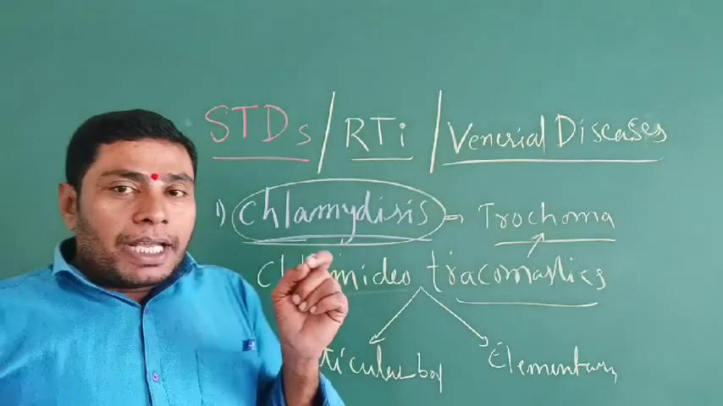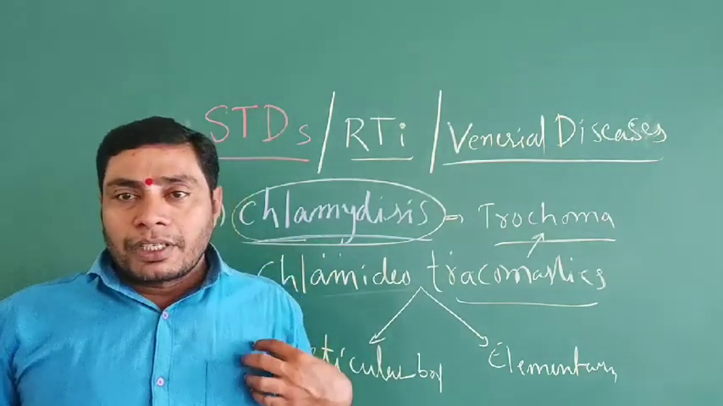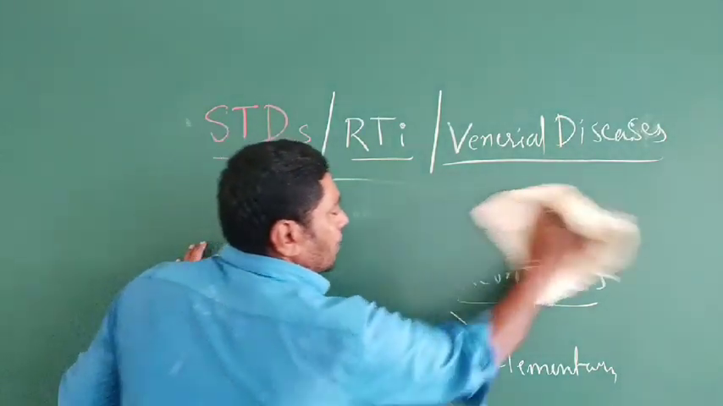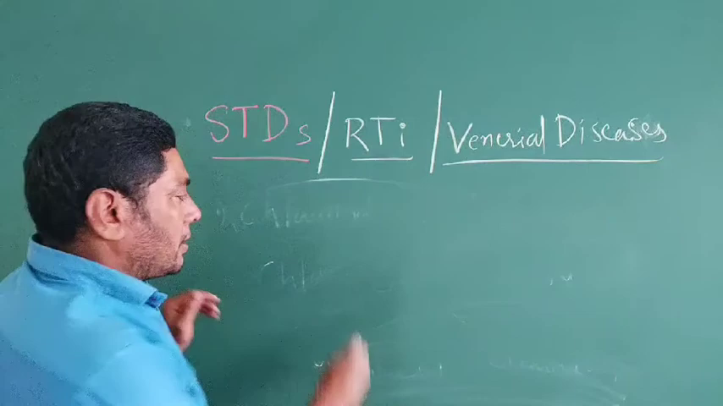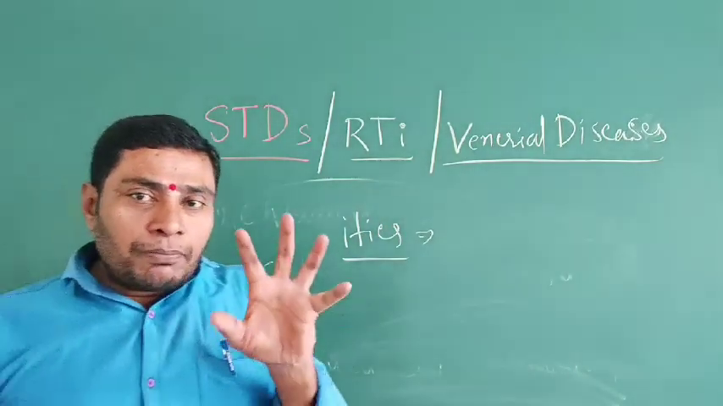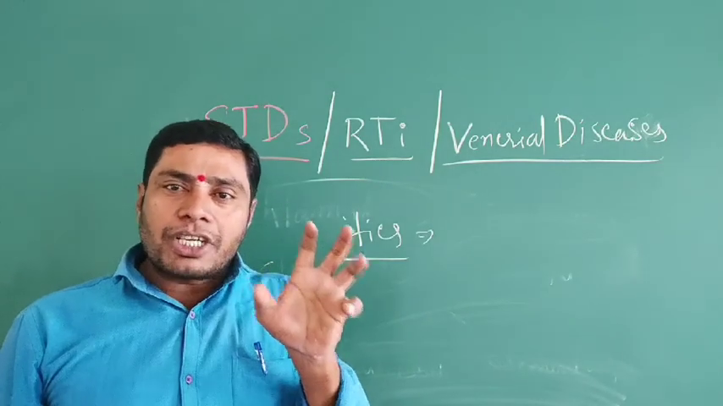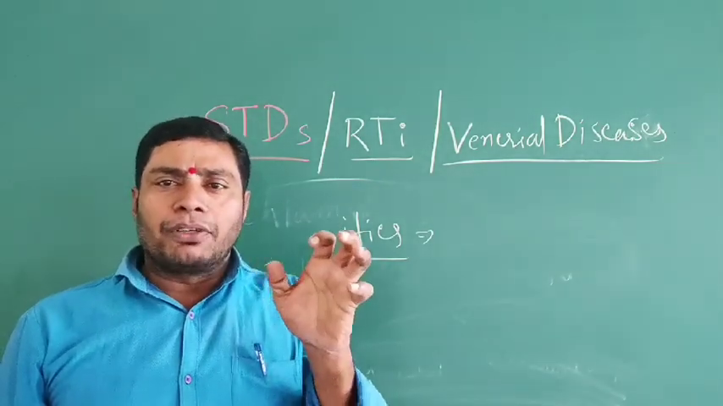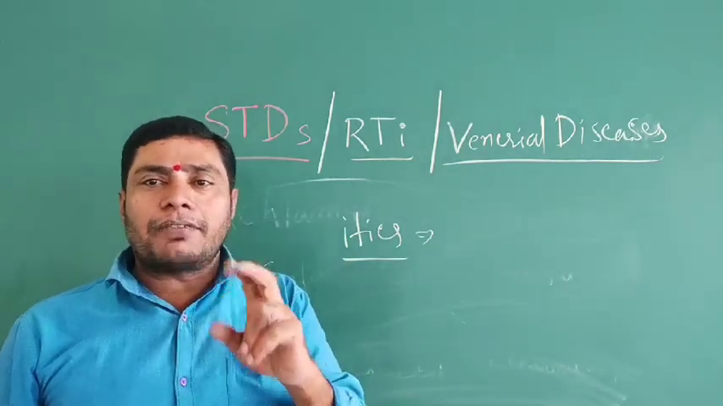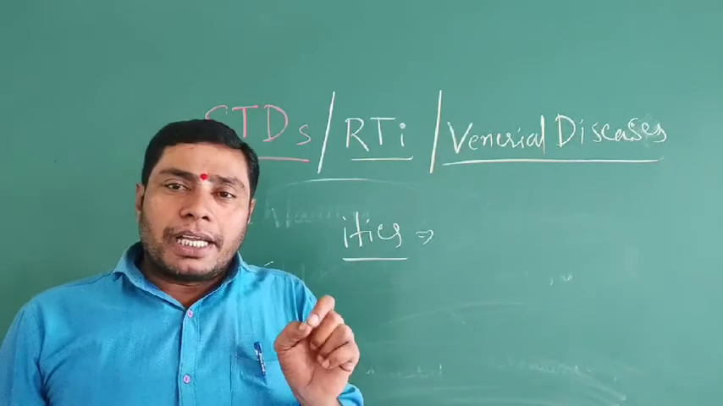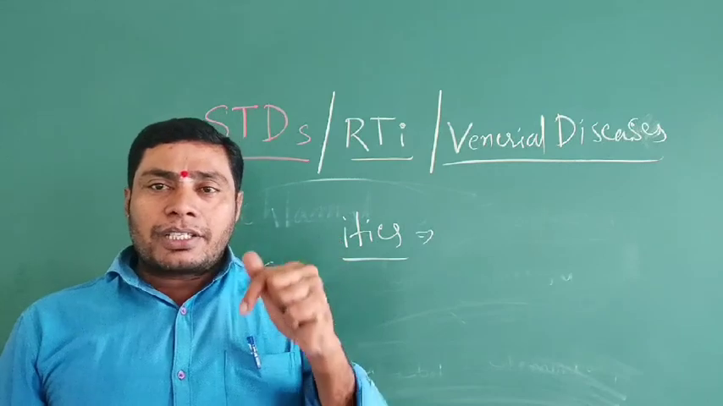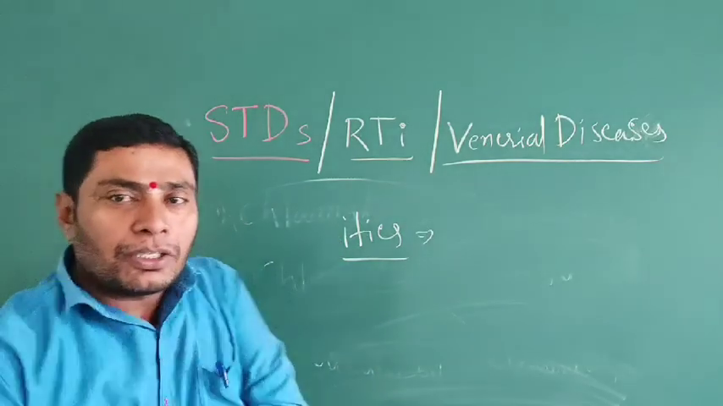Chlamydiasis causes urethritis. Here you must remember one word, itis. Itis means a painful burning sensation. The word itis is derived from the Greek language. So when a painful burning sensation occurs in the urethra, that is urethritis.